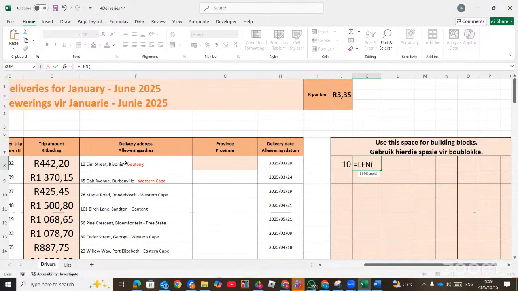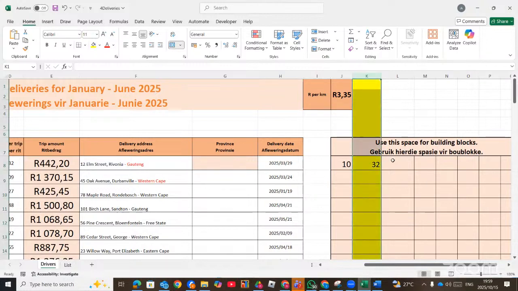Then you click on the cell. This is the cell that contains compound text. Compound because we have 12, we have L, we have the street, we have the comma, we have Rivonia, and then Gauteng. So we need the LEN value, and then we need a FIND value. What are we finding? You can use FIND or you can use SEARCH. What exactly are we finding?